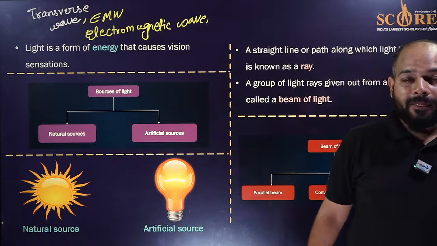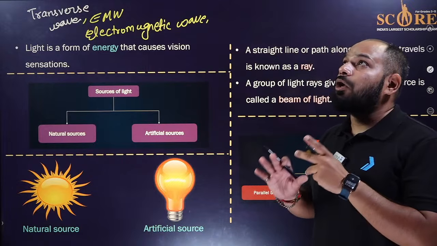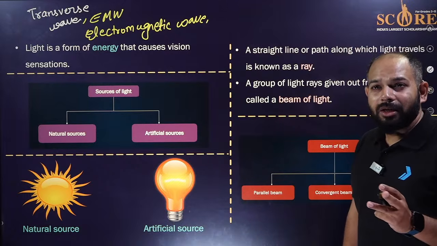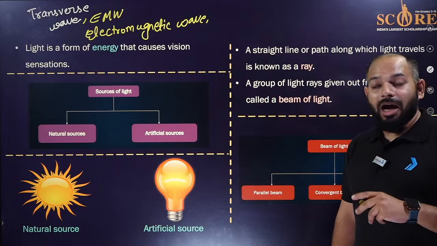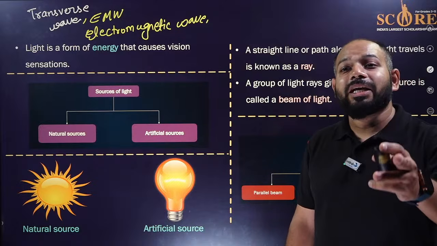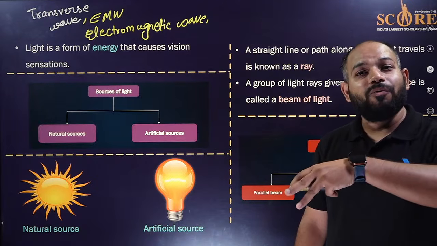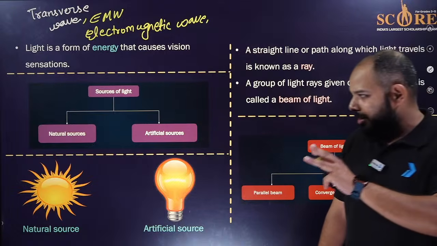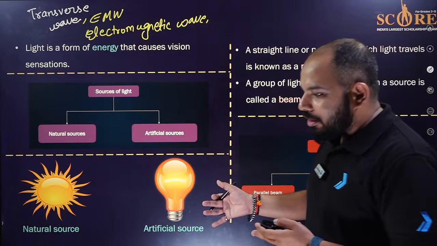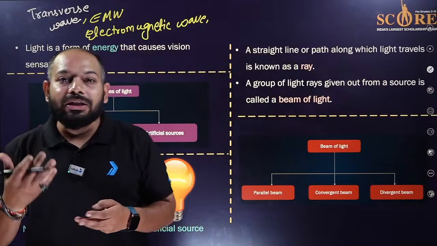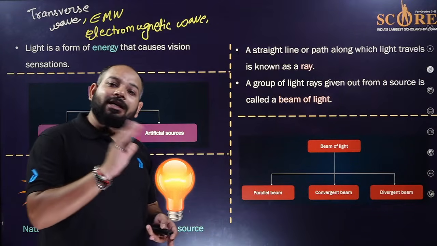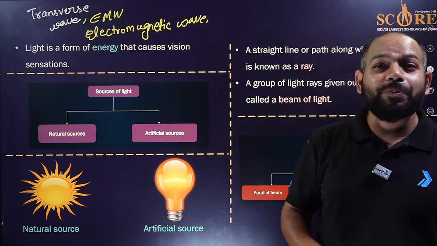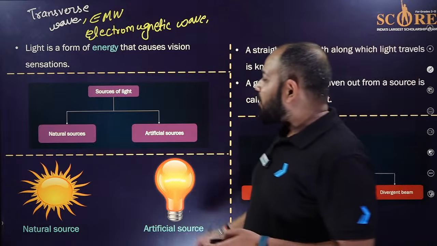Obviously, if I turn off all the lights in this room, every light, not even a single light coming, then what will happen? I won't be able to see, and even this camera, which works as an eye, won't be able to capture the image. Simple. Unless it is a night vision camera. So because of light only we see the objects. For that phenomenon we have a different part, called reflection. But who is responsible here? Light.